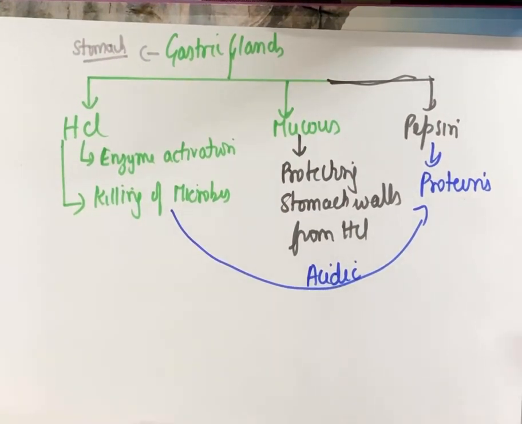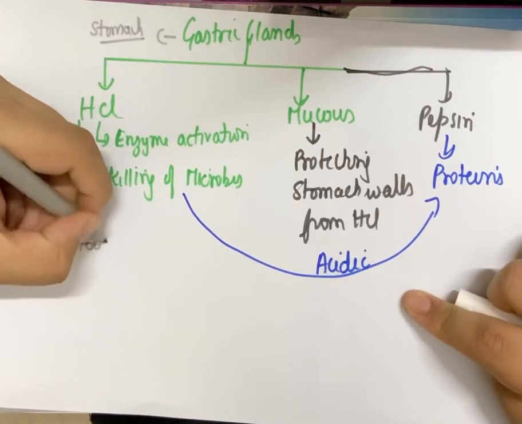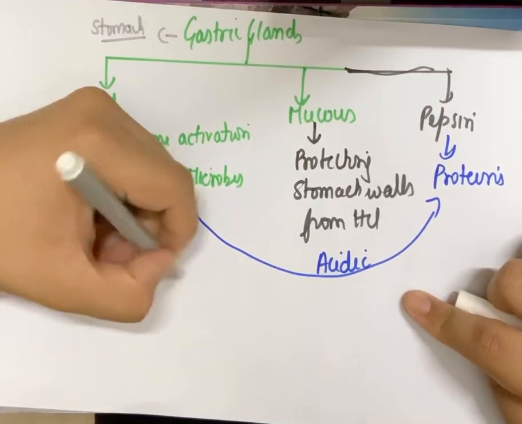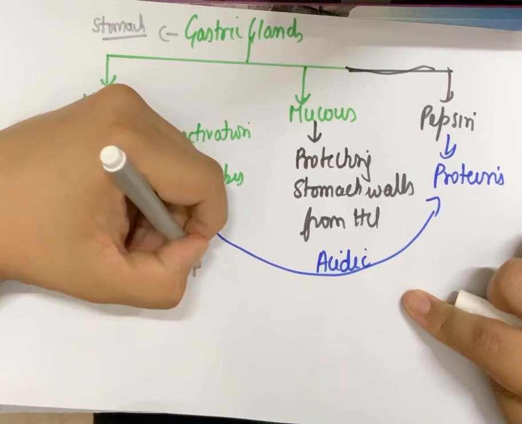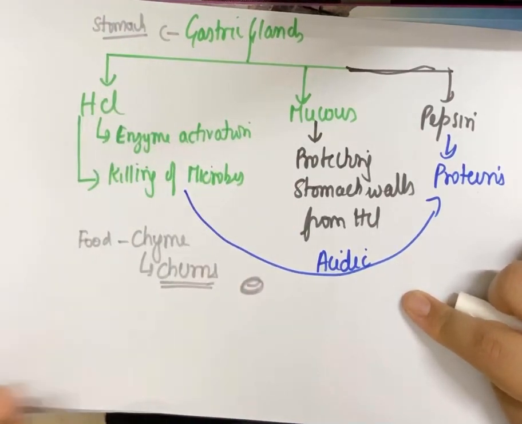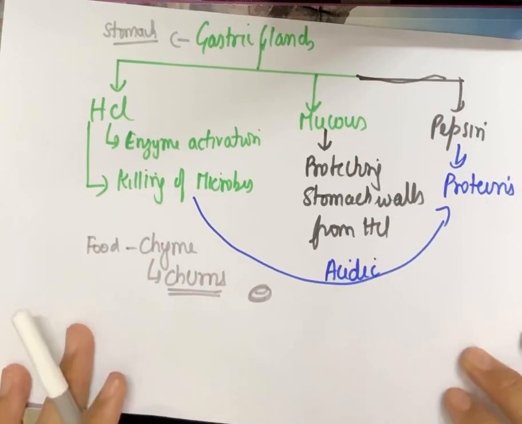One more function of the stomach is converting the food to chyme. Now what is chyme? Food which is mixed with certain enzymes and HCl becomes chyme. So food is converted into chyme. The stomach churns the food a lot. It mixes the food thoroughly with enzymes, there is a churning motion, mixing like this, and that turns into the chyme. So that's another function of the stomach.